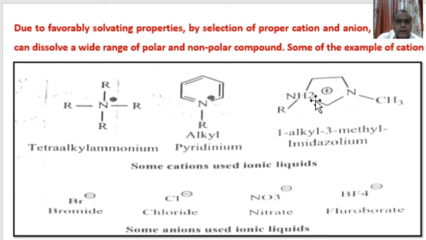Here, these are imidazolium compounds. These are also cationic compounds used as ionic solvents. These are the bromides, chlorides, nitrates, and borates. These are the anions, and these are the cations used as solvents.